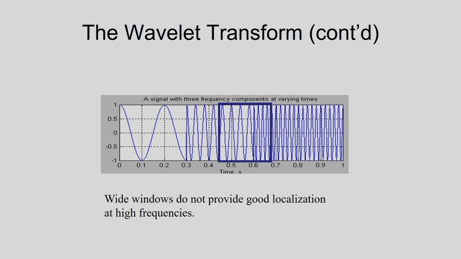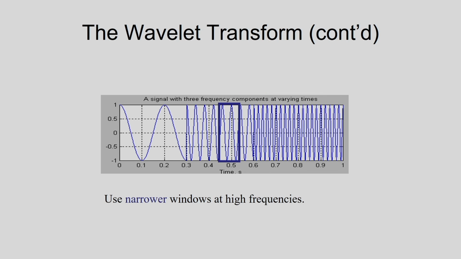In this case you can see the wide windows do not provide good localization at high frequency. If I consider this window first, this is a wide window. This wide window does not provide good localization at the high frequency. And if I consider the narrow window, that is good for the high frequency. Use narrow windows at the high frequency.